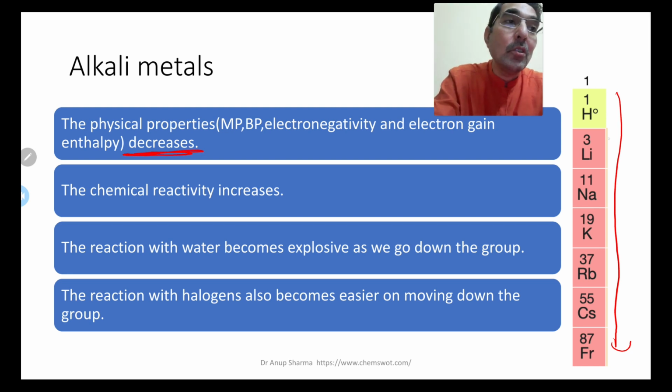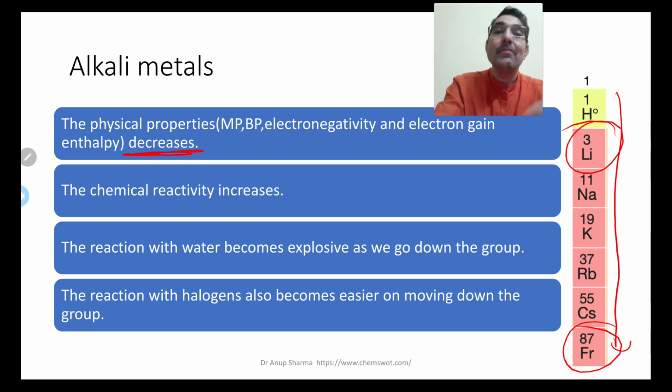That means up is more, here it is less. The chemical reactivity increases as we move down, because it is easier to lose the electron on moving down the group. The reaction with water becomes explosive as we go down the group.